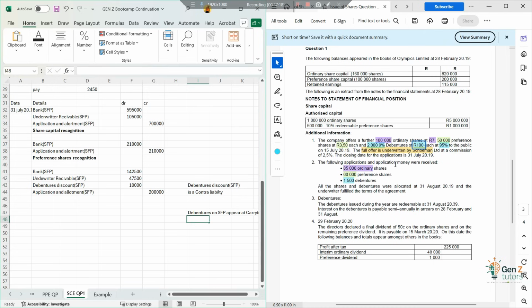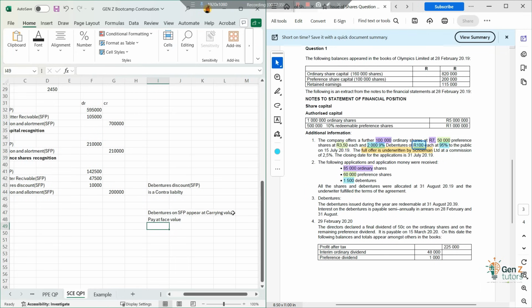Because at the end of the period, when we are supposed to pay our lenders, the people that purchased the debentures, we're supposed to pay them at face value. So now the difference is that debentures are at carrying value.